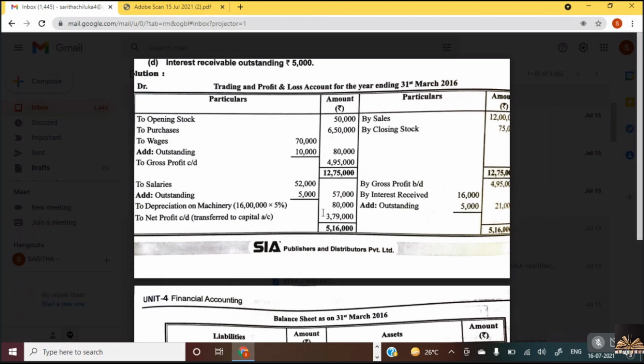Do the total of all the credit side: 5,16,000. And here, total of the debit side, how much? 80 plus 57, how much? 137. 1,37,000. Calculate the net profit. Is it right? 5,16,000 minus 1,37,000.